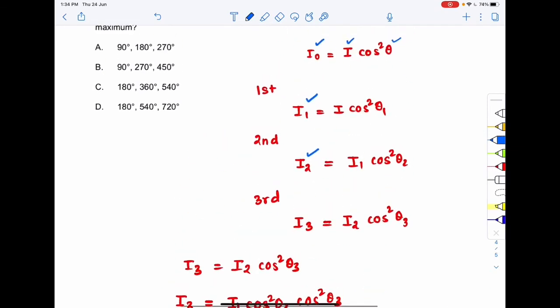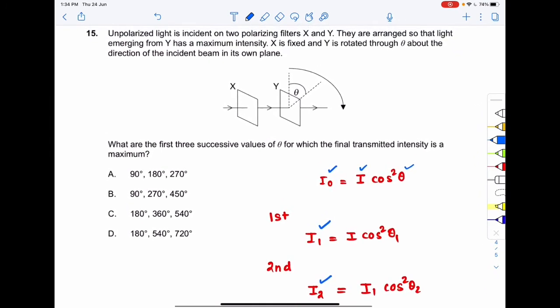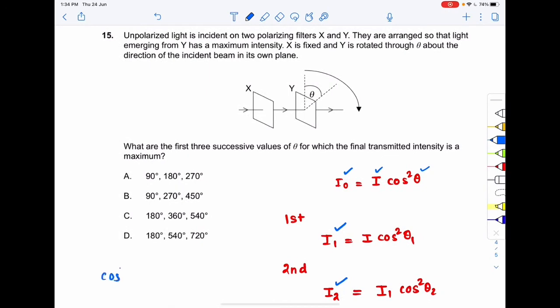Okay, so if I come back to the question, we will now match the following options. Cos square theta 1 cos square theta 2 into cos square theta 3 should be equal to 1 for the correct option.